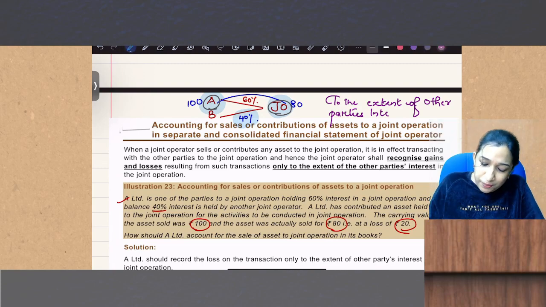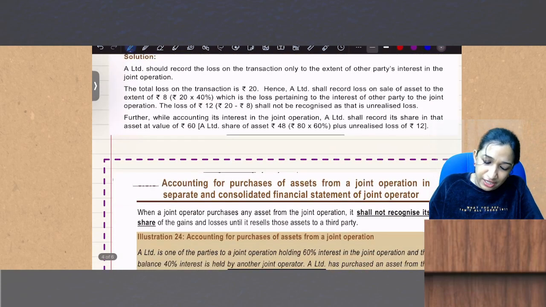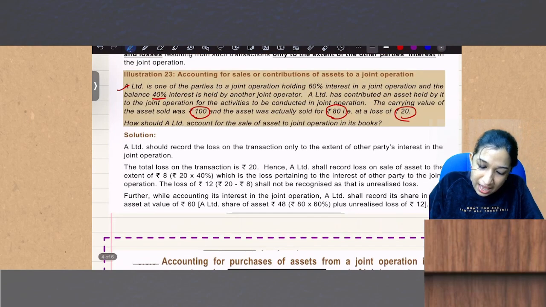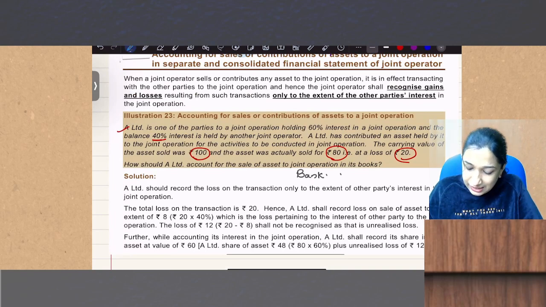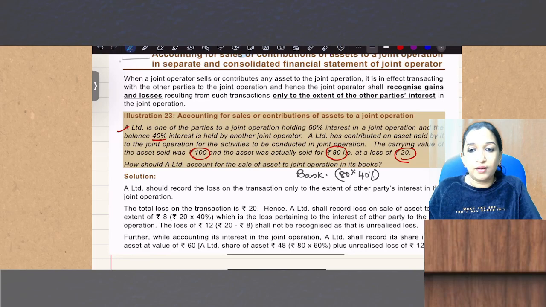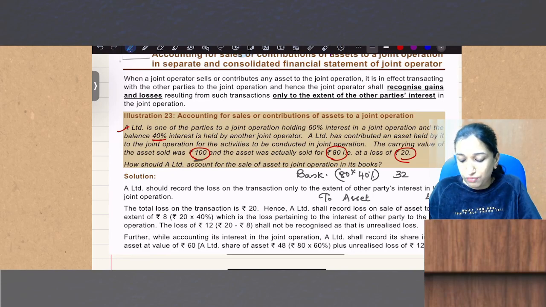Which means, what should be the journal entry here? Bank account debit. How much? You got 80, so 80 into 40%, which is 32. Second, the asset is to be de-recognized not at 100 but 100 into 40%, which is 40.